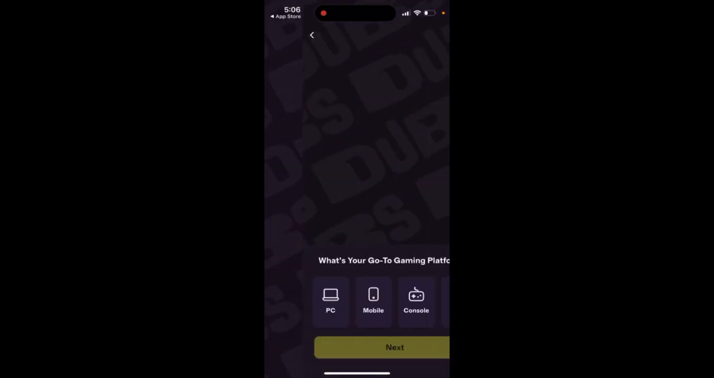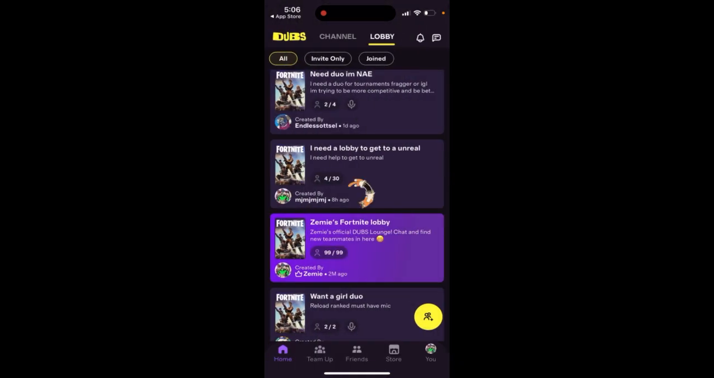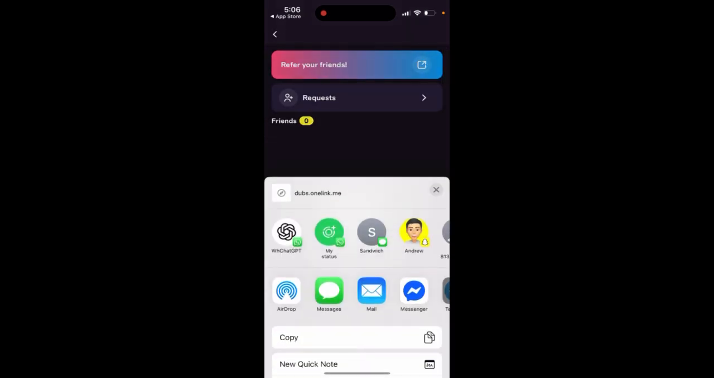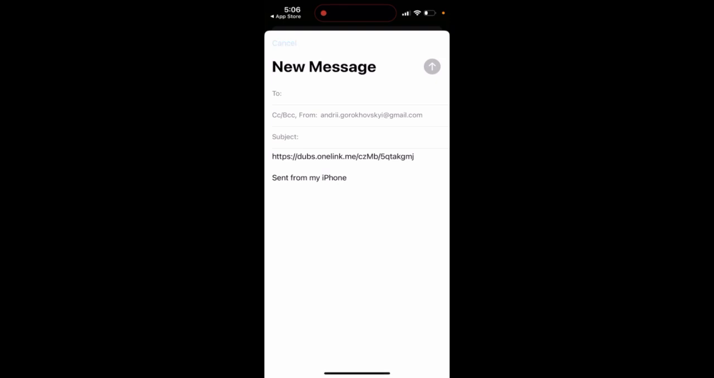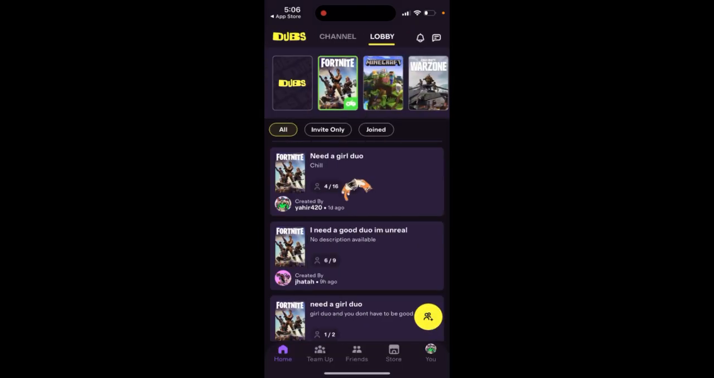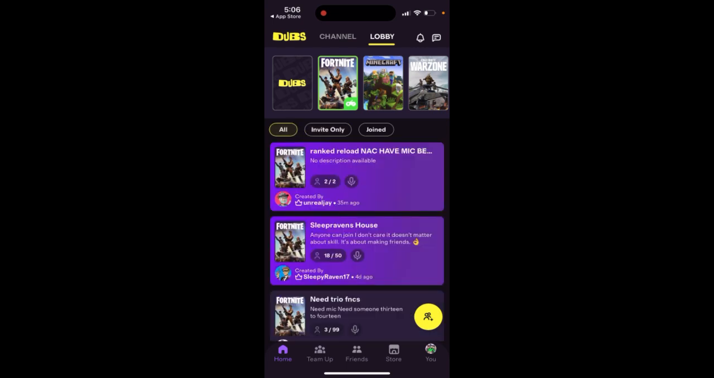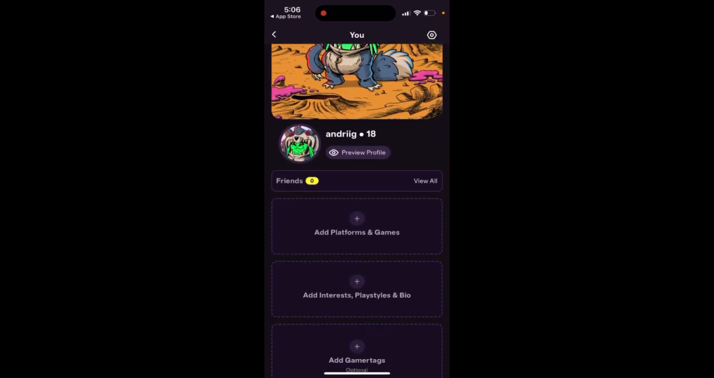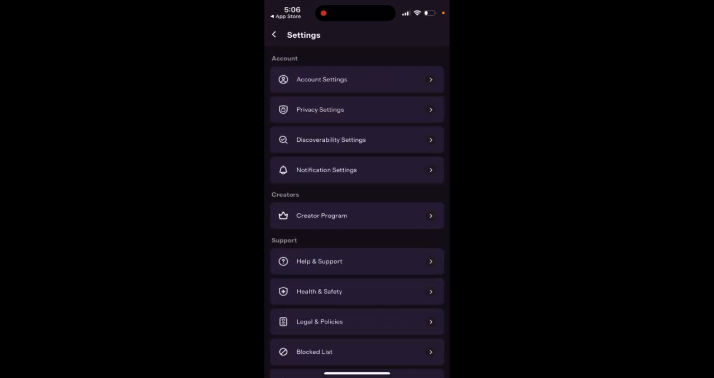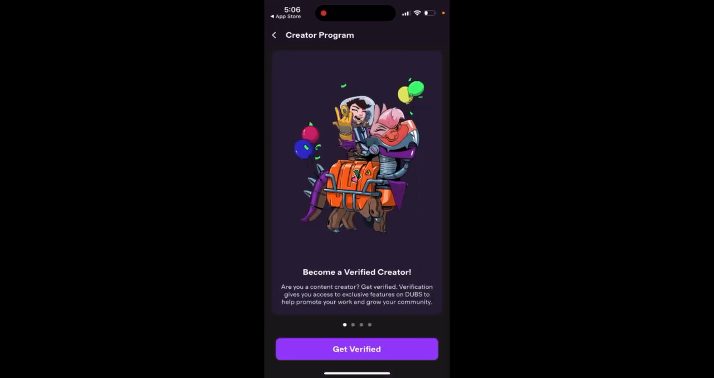So combination of group chats, and then you can just set up your profile. You can find friends, you can refer friends, and this is like how you can do that. I don't know what you're getting if you're referring friends. And then your account, you can add some socials accounts in, and then that's it, basically kind of social for gaming.